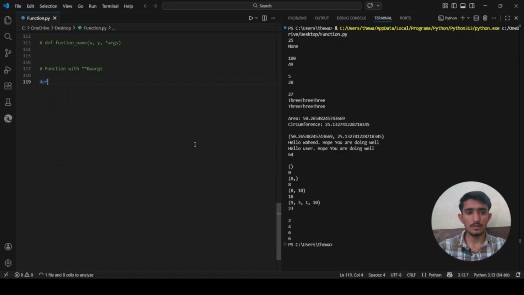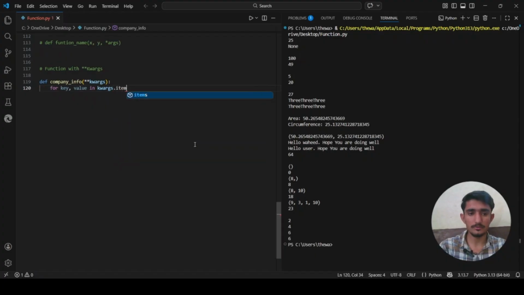Okay. So that's company info. This is our function. Inside it, we will write double asterisk, then after that kwargs, or keyword arguments. After that, we will now loop on it. We will say for key, value in kwargs.items(), because it's a dictionary, that's why.